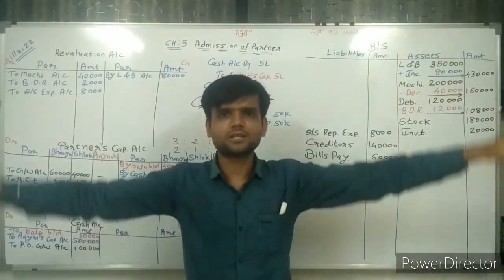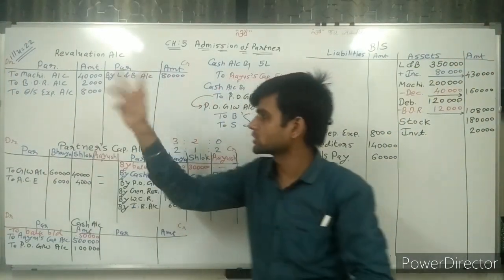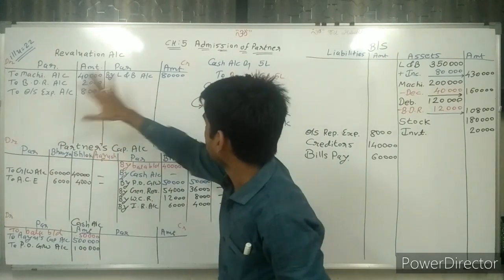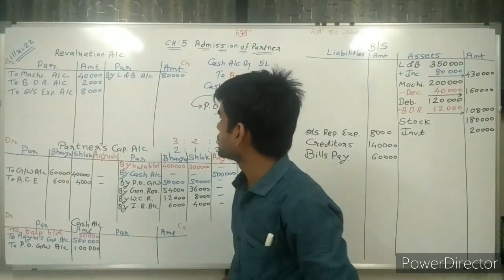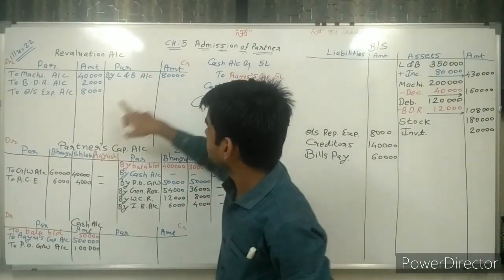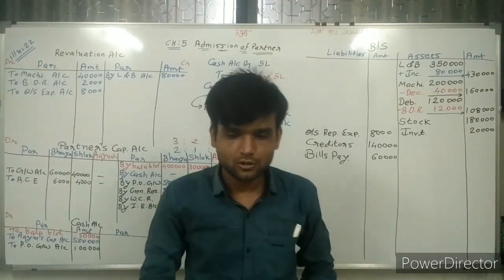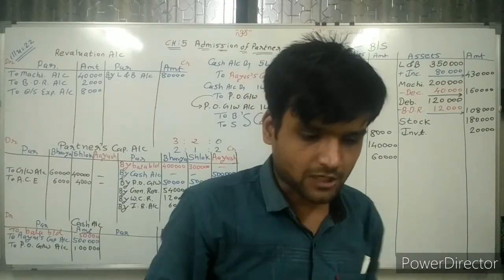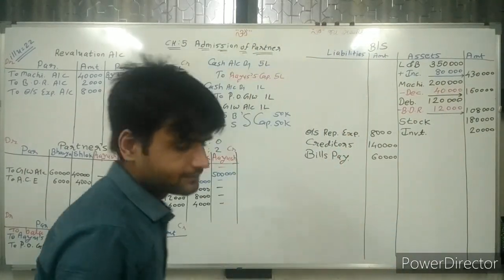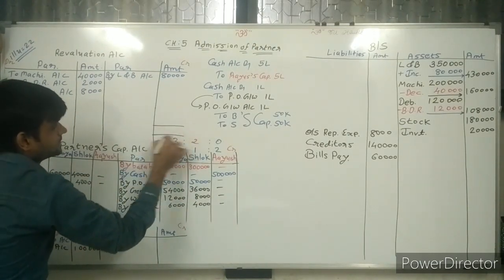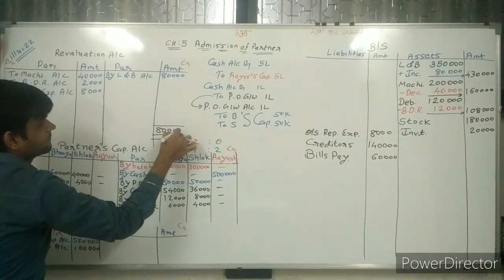So here the sum is completed. Now what are we doing? Closing of accounts. First of all, close the revaluation account. Here 80,000 is given. Here 40 plus 10, 50,000 is given. So we find the difference.